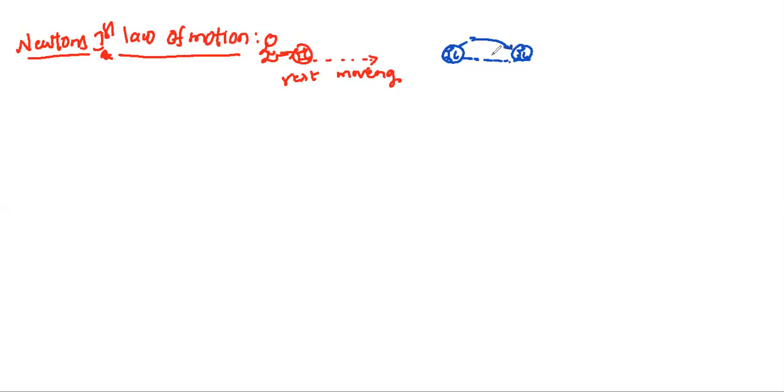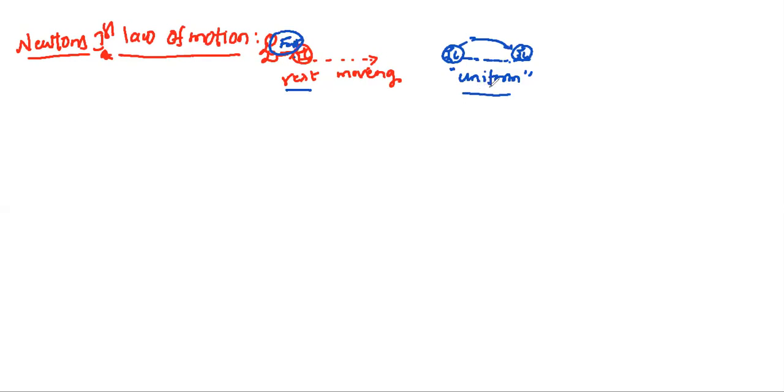But if no external force acts on the body at rest or in uniform motion, here we are applying some external force. If this external force is not acting on the body, we take two cases: when it is at rest, and when it is moving with uniform motion.